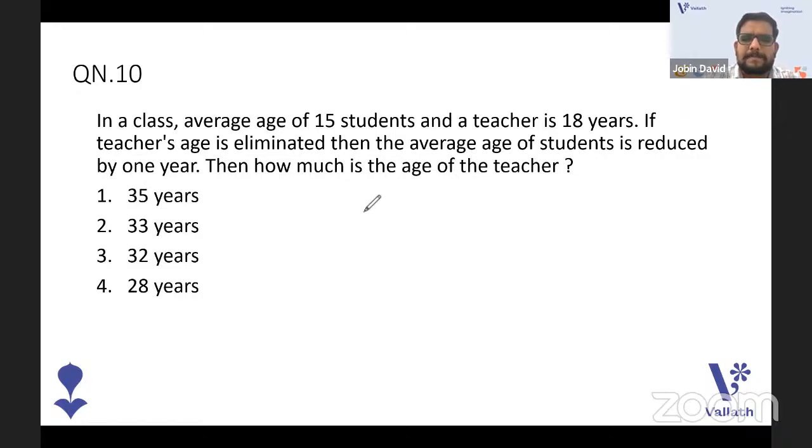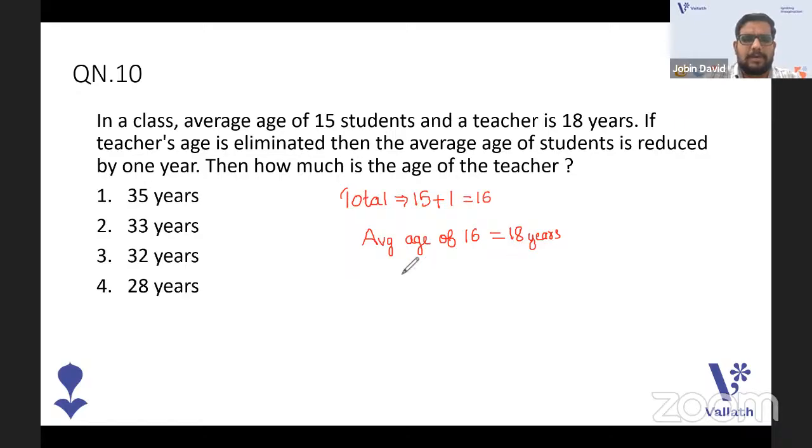Okay. So, what is the total number that we have? The total number is actually 15 plus 1, right? 15 students and 1 teacher. That is 16. So the average age of 16 is given as 18 years, right?